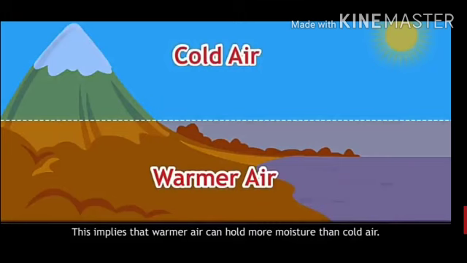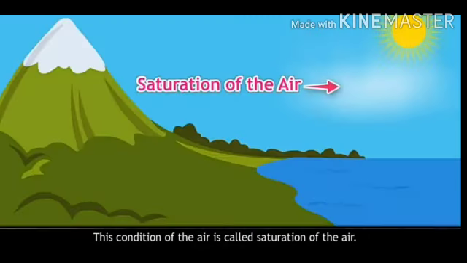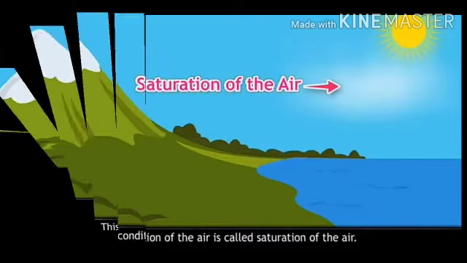At a certain temperature, the moisture holding capacity of air becomes equal to the proportion of moisture present in it. Now students, sometimes it happens that the moisture holding capacity and the moisture present in the air become the same. This condition of the air is called saturation of the air. At this stage, no more moisture can be absorbed by the air. Understood, children, what is saturation of the air?